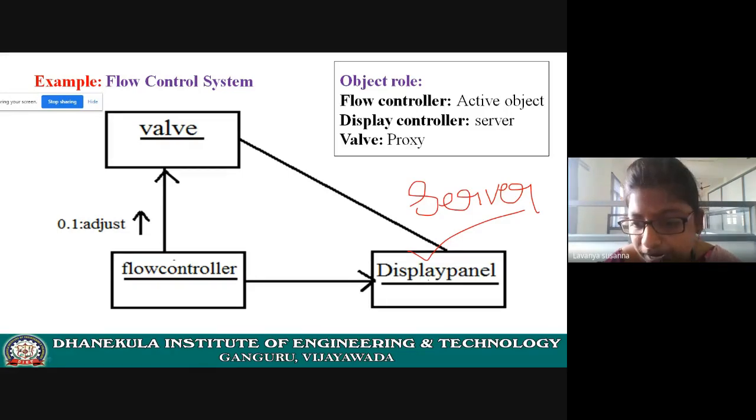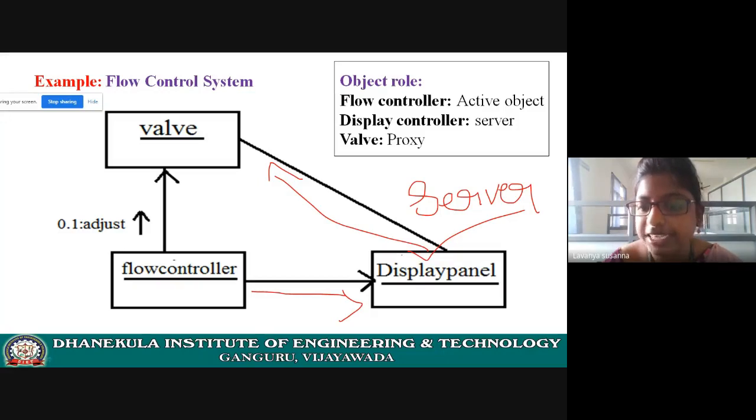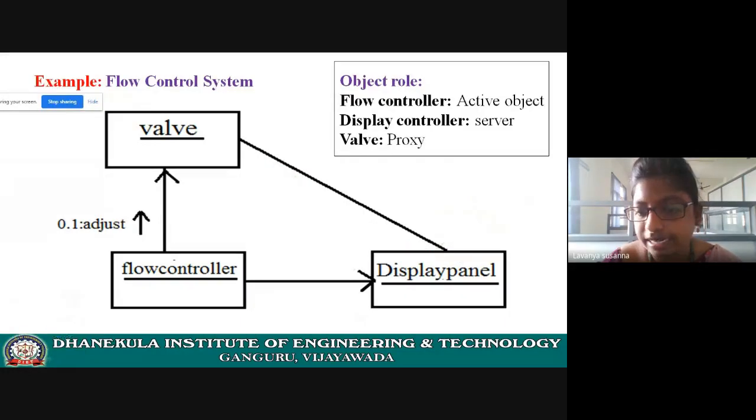So the display panel is receiving some request and providing some services, or you can say it just provides some services. Please don't get confused. This is acting like a server. The role of this display panel is server. It is just providing some services.